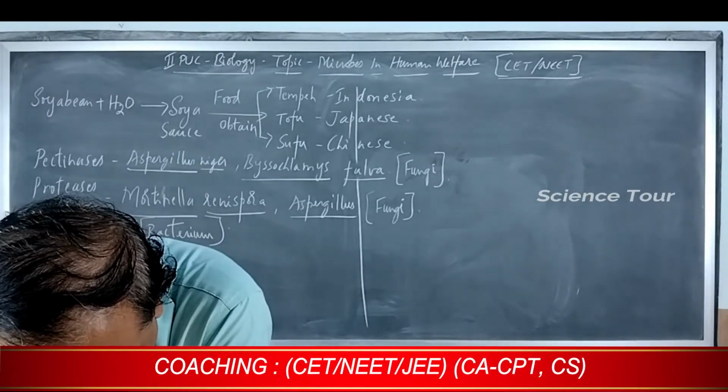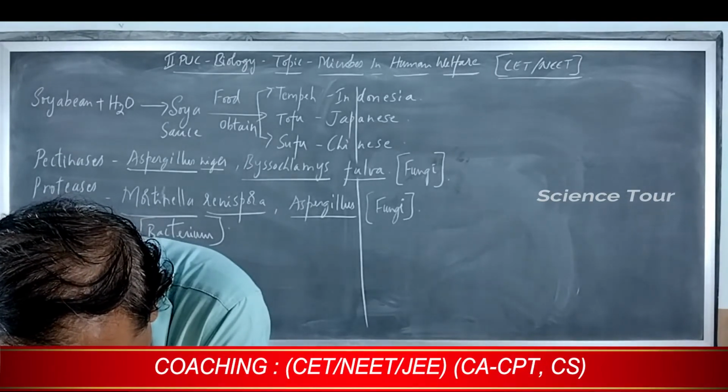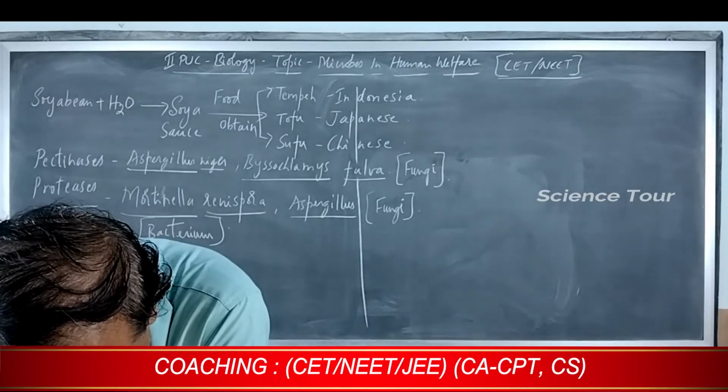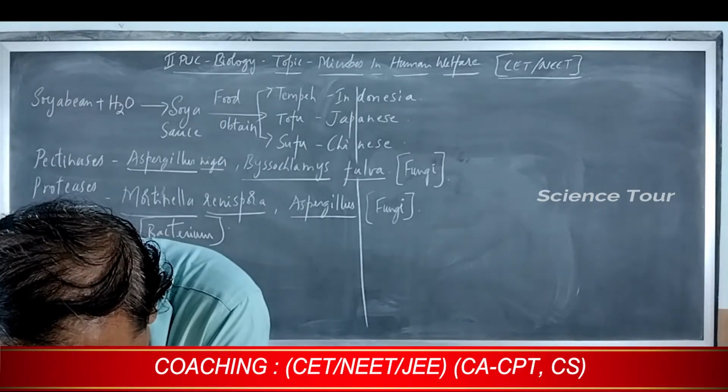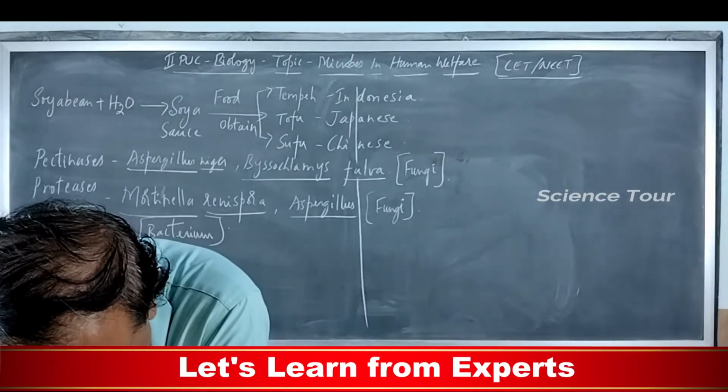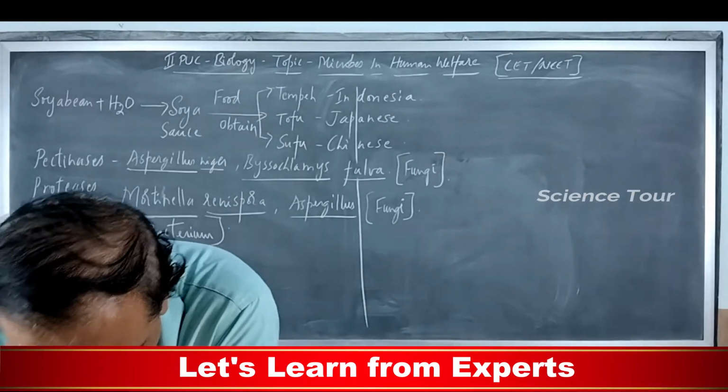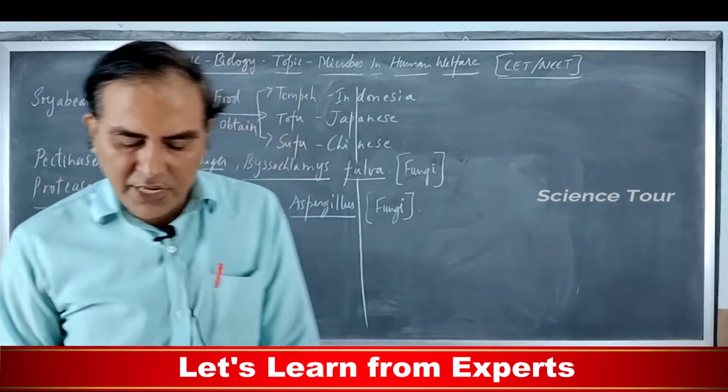Next, question number 12. Select the incorrect match. 1. Citric acid, Aspergillus flavus is wrong. Citric acid, Aspergillus niger. Other all correct. Clot buster, Streptococcus; cyclosporin A, Trichoderma; butyric acid, Clostridium butyricum.